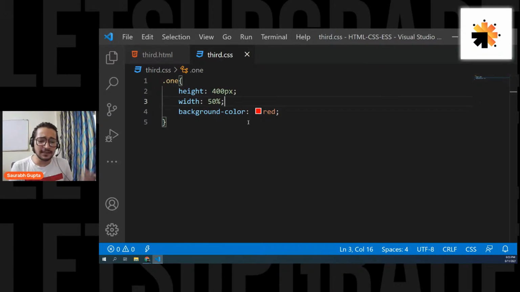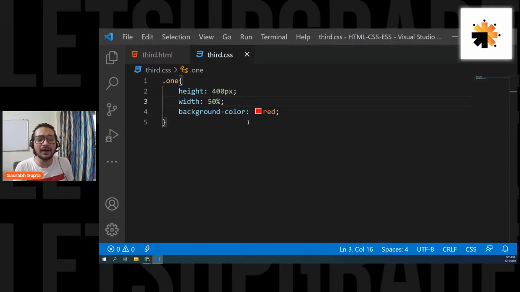See, we can also give height in percentages, but you should avoid it, because height always goes infinite. It goes in scroll as you create your content. So we normally avoid giving height in percentages. We normally give width in percentages, not the height. Okay. So remember it. Can we write only width 100%? No, you can write 120%. Then it will grow beyond the screen.